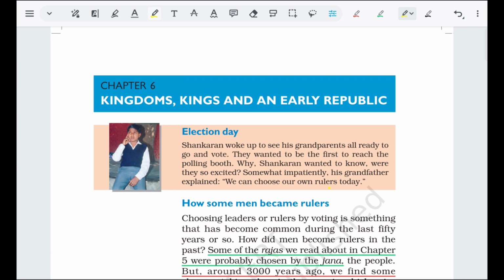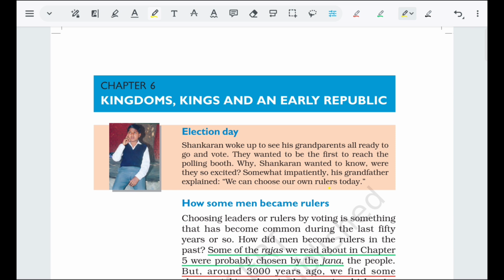Today, in this lecture, we are going to discuss Chapter 6 from Class 6 NCERT History. The name of the chapter is Kingdoms, Kings, and an Early Republic. In this chapter, we are dealing with the kingdoms and the kings, how a kingdom is formed and how the kings ruled, and the republics, what freedoms we got in earlier times.